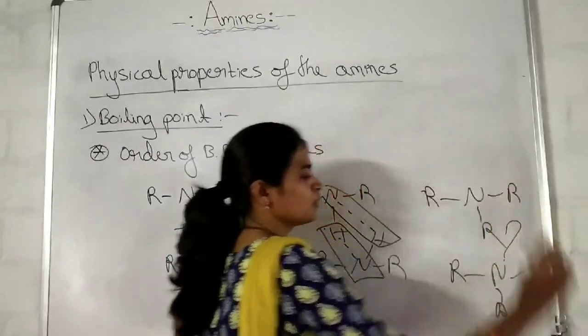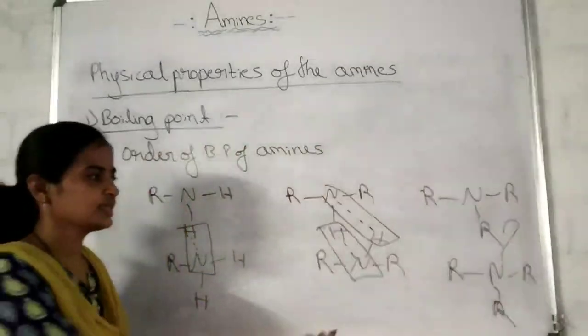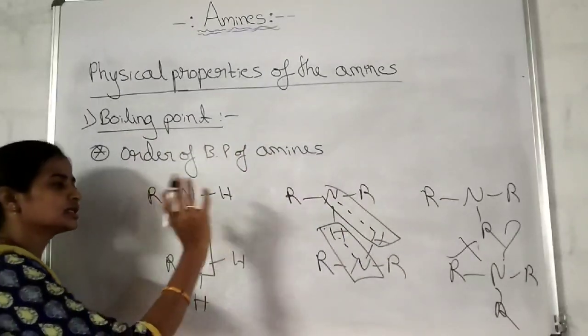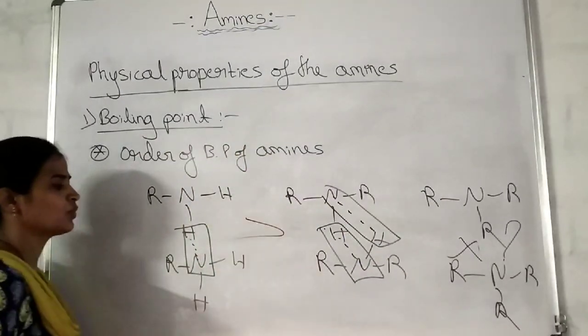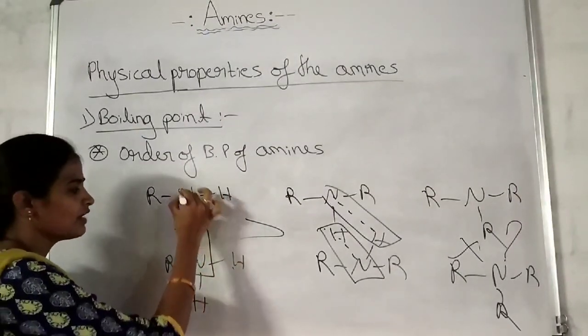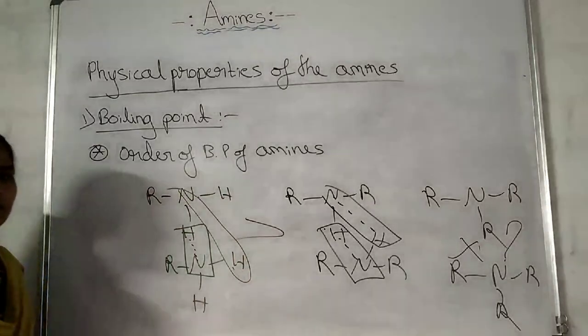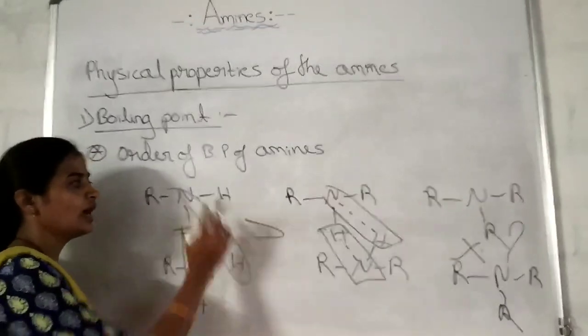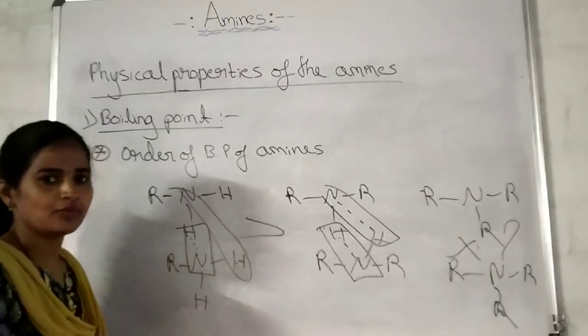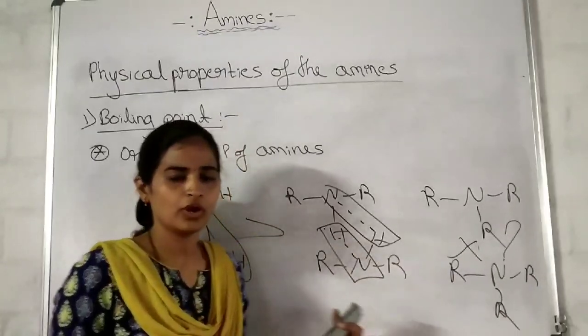Is there any intermolecular hydrogen bonding present here in the tertiary amine? No. Compared to the secondary amine, the extent of hydrogen bonding will be more in the primary amine because of the greater availability of hydrogen atoms. The more the number of hydrogen atoms, the more will be the extent of hydrogen bonding.